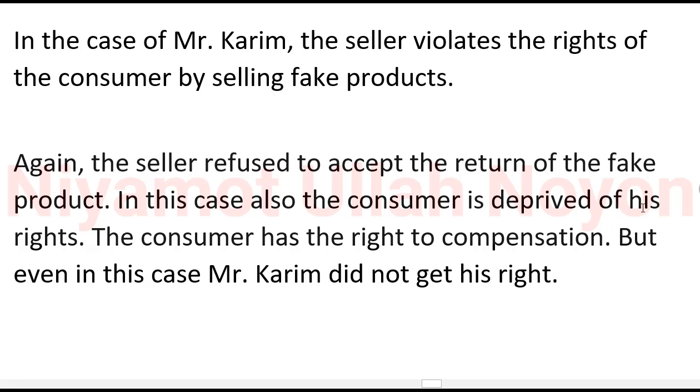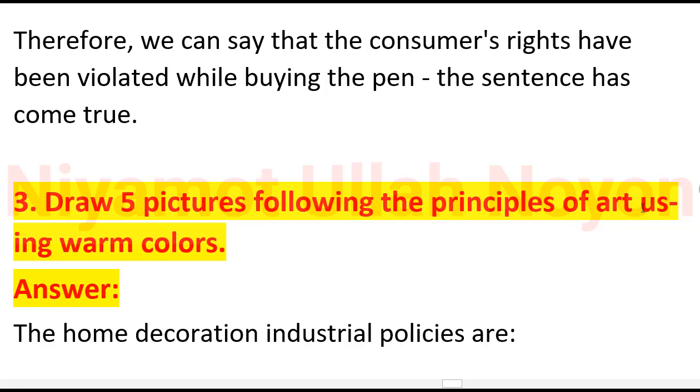In the case of Mr. Karim, the seller violates the rights of the consumer by selling fake products. Again, the seller refused to accept the return of the fake product. In this case, also the consumer is deprived of his rights. The consumer has the right to compensation, but even in this case, Mr. Karim did not get his rights. Therefore, we can say that the consumer's rights have been violated while buying the pen. The statement has come true.